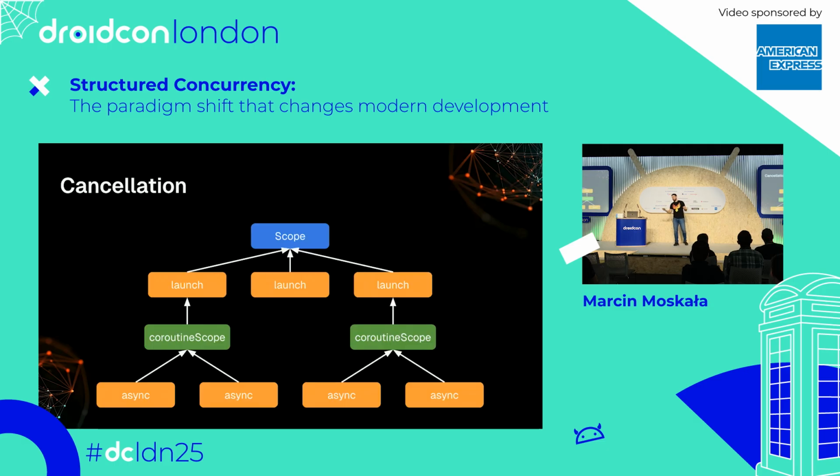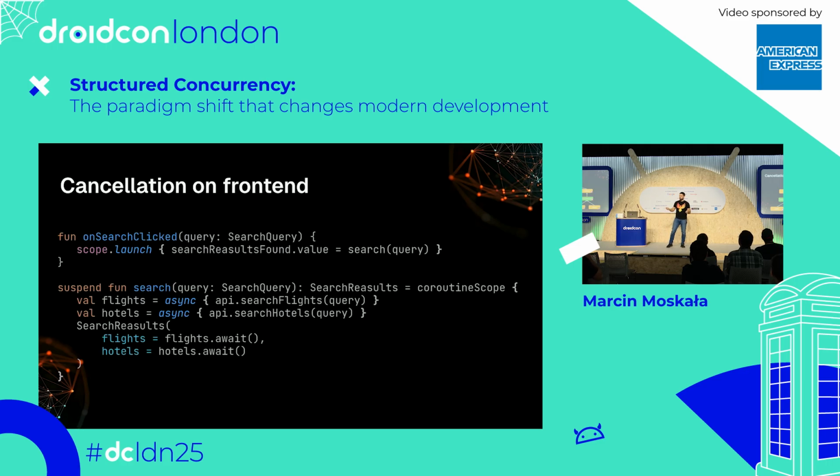Cancellation is the simplest one, the most obvious one for Android developers, since we have treated cancellation very seriously since the early days of Android development. And structured concurrency gives us effortless, simple cancellation. If you cancel a scope, you cancel its children, you cancel its children, and everything gets canceled. Let's see it in practice. If you launch a coroutine on a scope and cancel this scope, this coroutine gets canceled, coroutine scope gets canceled, async functions get canceled, and requests also get canceled.